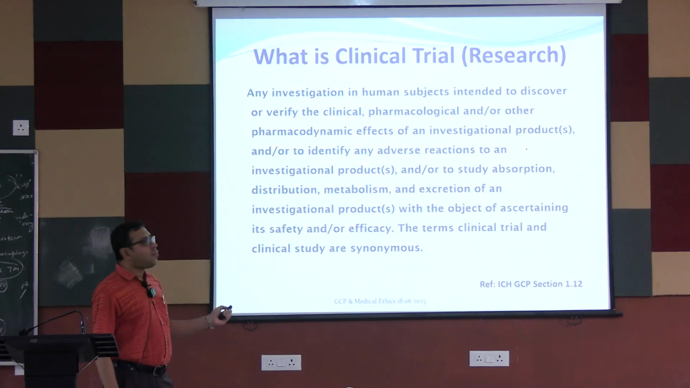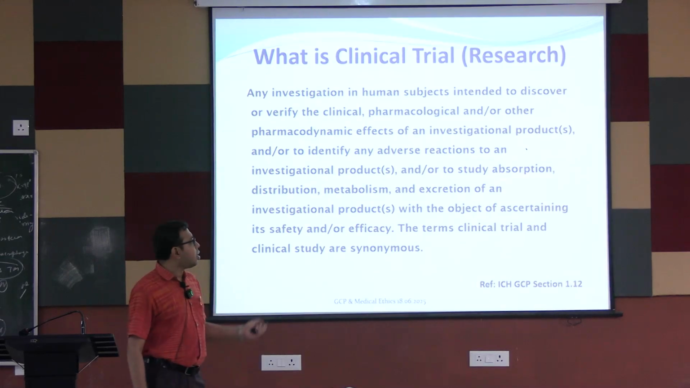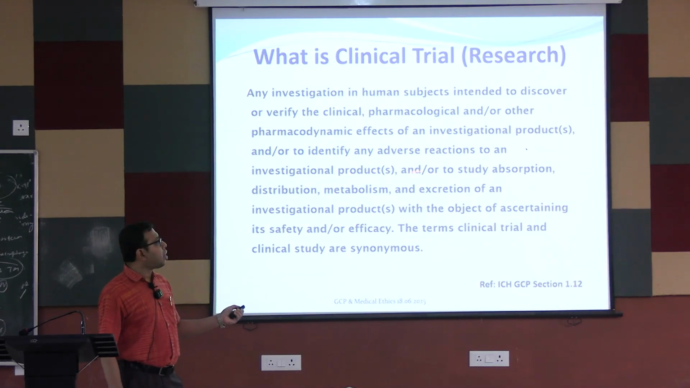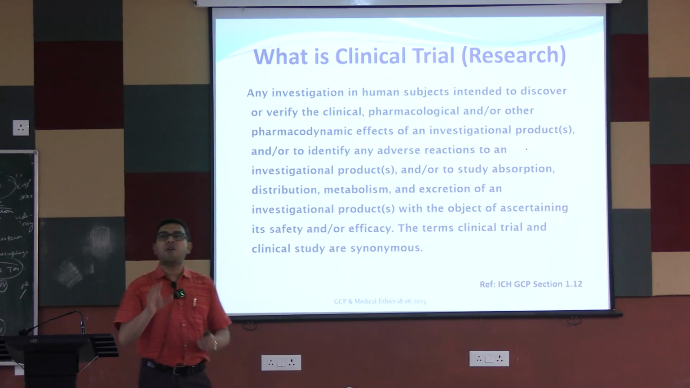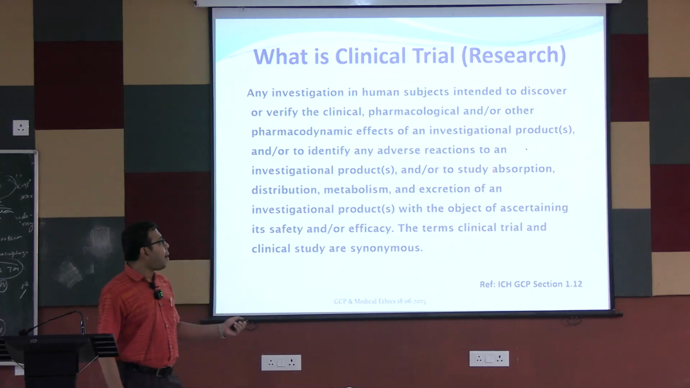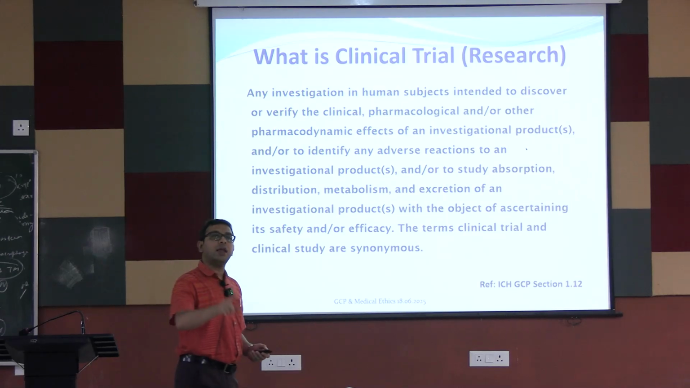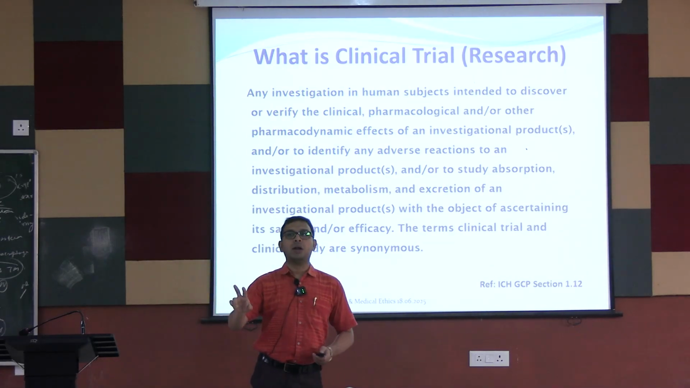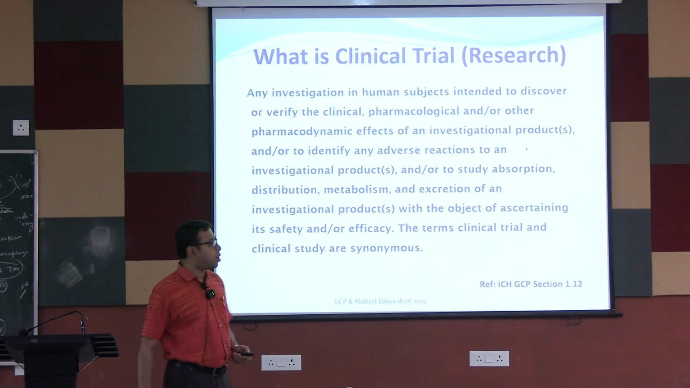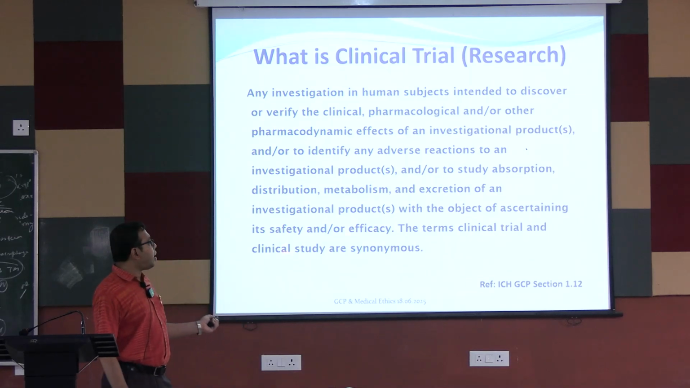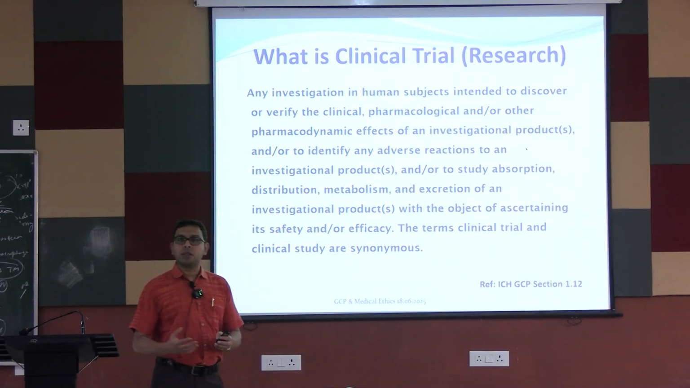And or to identify any adverse reactions to an investigational product and or to study the different pharmacokinetic parameters like absorption, distribution, metabolism and elimination or excretion of an investigational product. What is the object? With the object of ascertaining its safety and or efficacy. Both the safety as well as the efficacy, these two are important when a drug has to come to the market. The terms clinical trial and clinical study are usually synonymous.